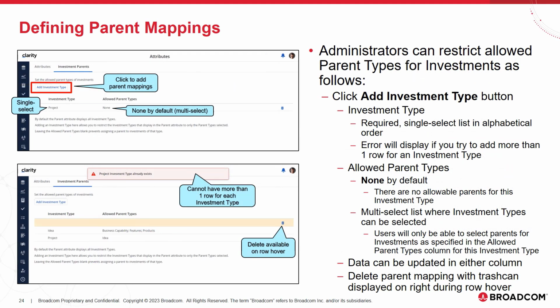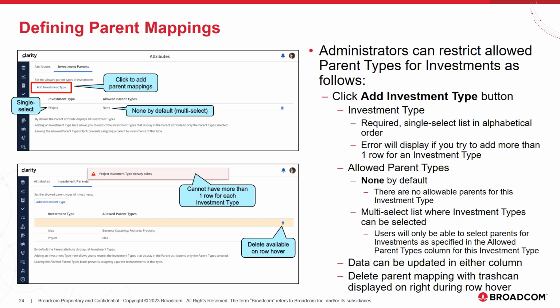Next, we'll take a look at how you would define a parent mapping that is allowed. If the administrator wants to add a restriction for a particular investment type, they would do so by clicking the Add Investment Type button. Once they do that, they'll have to select an investment type, and it's a single select, so they can only pick one. In the example above, I selected project because I wanted to build a restriction for projects.